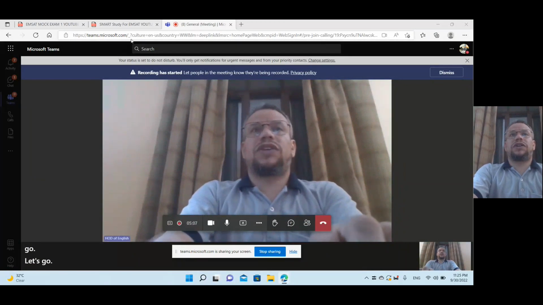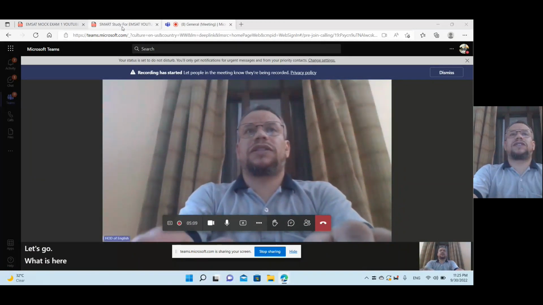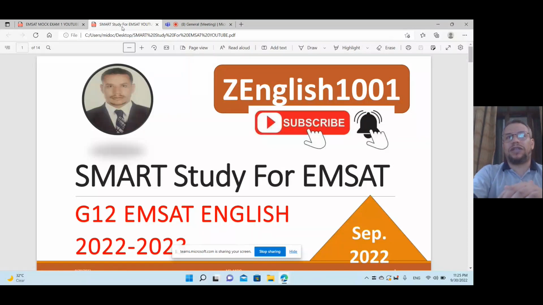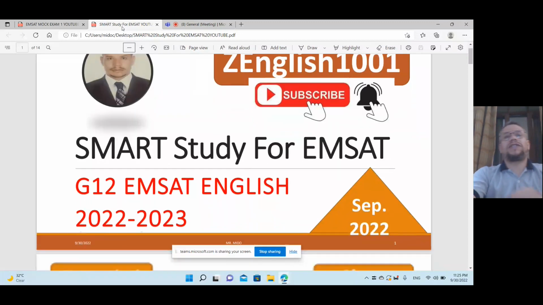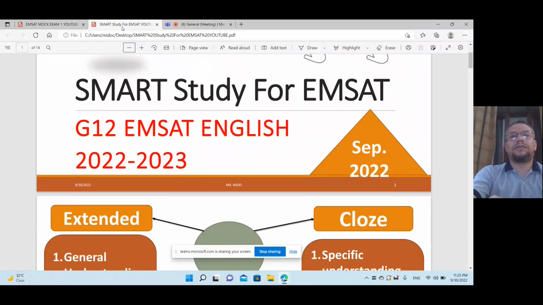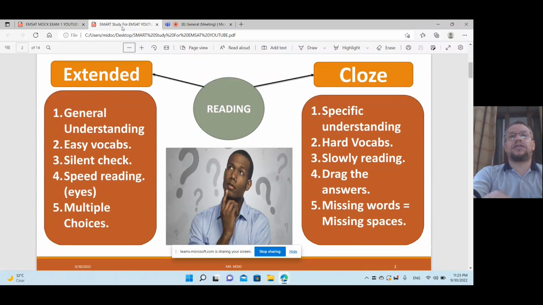What is here is the SMART study. What you can see now is the title of SMART study for EMSAT, grade 12, EMSAT Achieve English. I mean the test of October, the 9th of October 2022. Let's see now what the sections of the exam are.